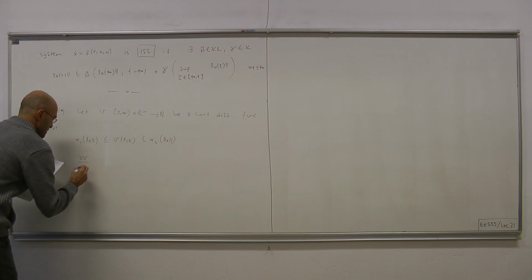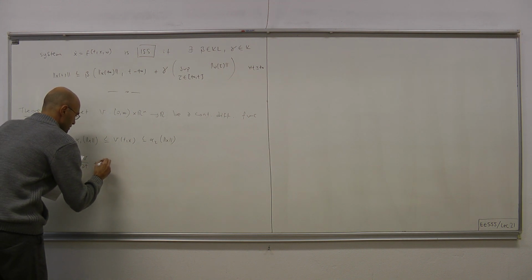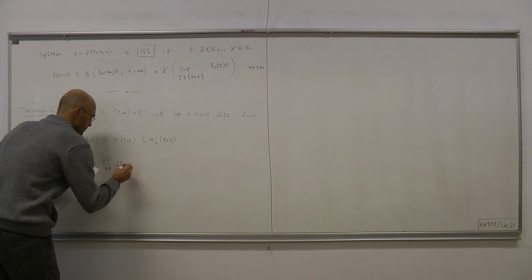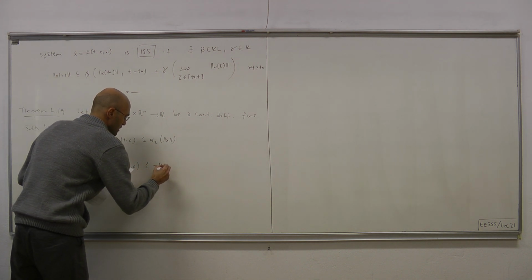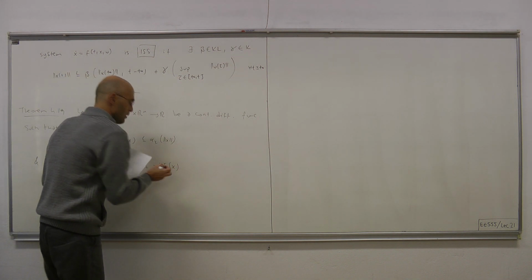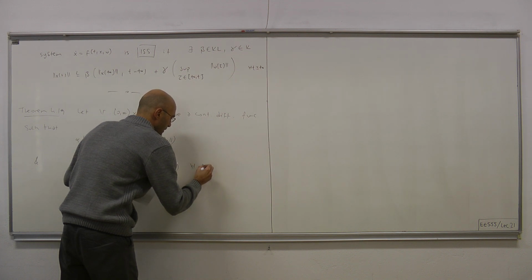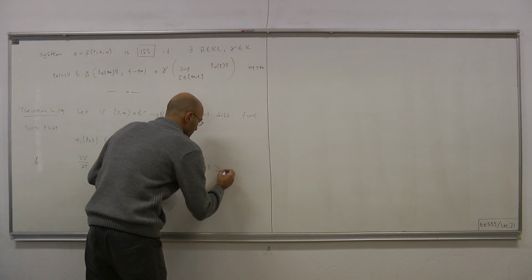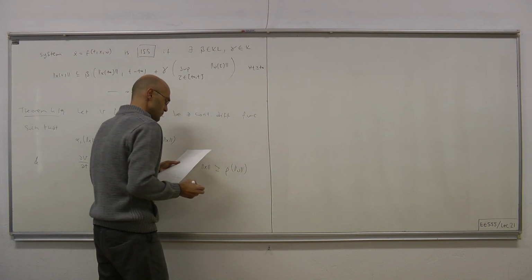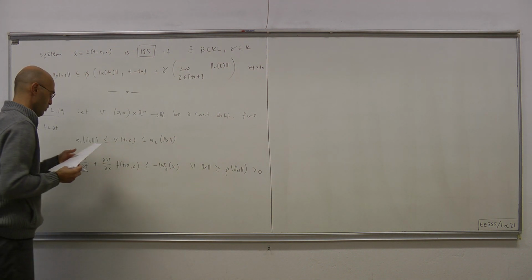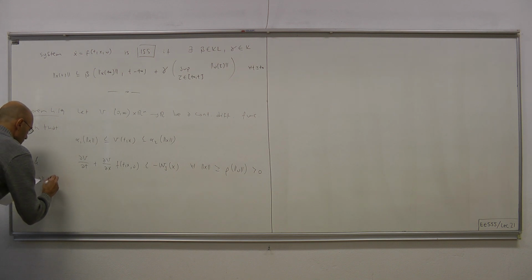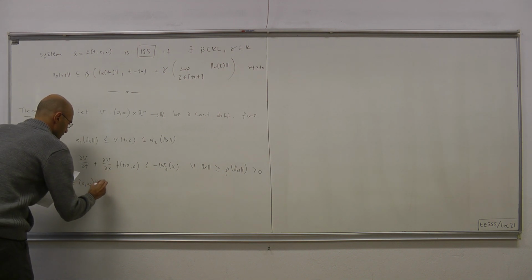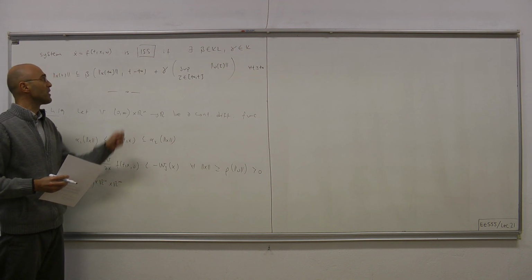V dot, which is the partial of V with respect to t, plus the partial of V with respect to x, note that this is a row vector, multiplied by the right hand side f, is less than or equal to minus W3 of x, provided that the norm of the state is large enough compared to the input, that is, norm of x greater than or equal to rho of norm of u, for all (t, x, u) triple in [0, infinity) times R^n times R^m, and m is the size of our input vector,